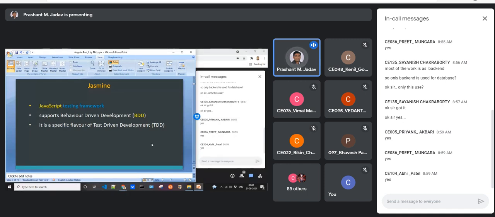Based on one functionality, there may be multiple test cases. Suppose you have written one class containing one method, or let us say a very simple, single function. A single function can have multiple test cases. Suppose you are writing a max function to find the maximum of two numbers. There may be multiple test cases: the first number is less than the second, or both numbers are equal, or the first number is greater than the second, and so forth. One of the numbers is zero, or either number is negative, and so forth. So you can write multiple test cases.